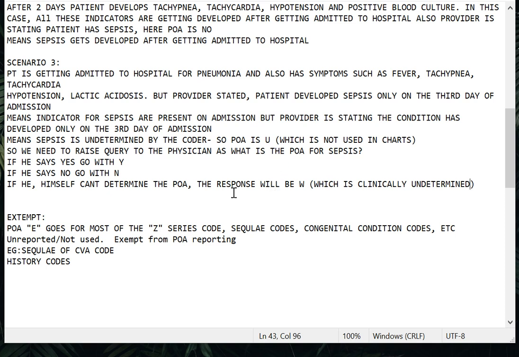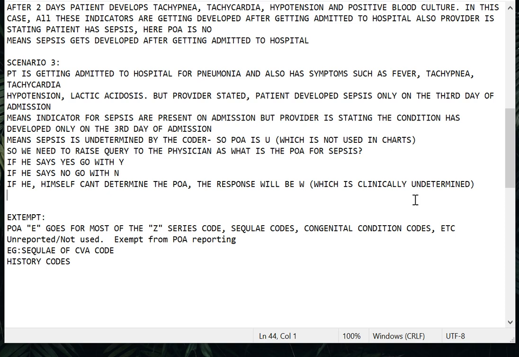Whereas after raising a query to the provider, if even then he cannot determine the POA, we give W as the indicator, which is clinically undetermined, not simply undetermined. He clinically analyzes the chart and tells us he himself cannot arrive at a conclusion, so we can accept that.